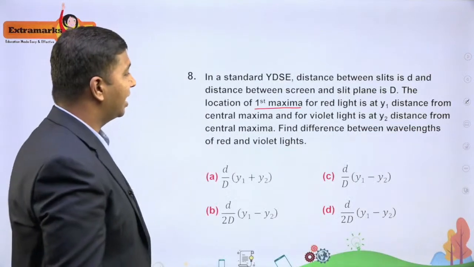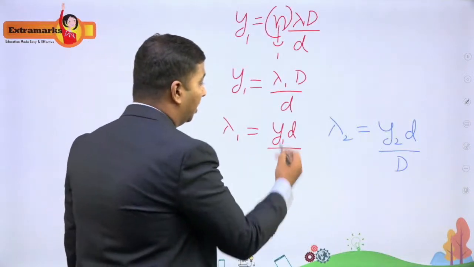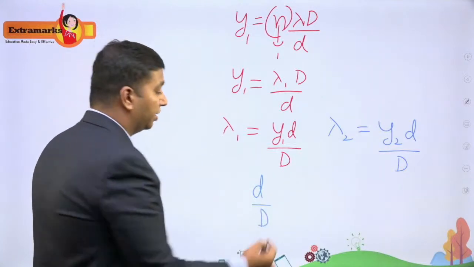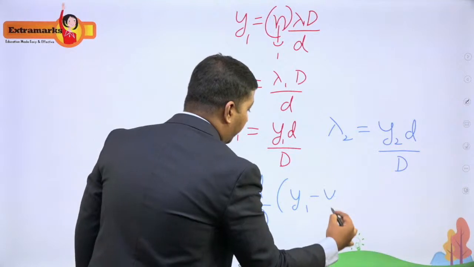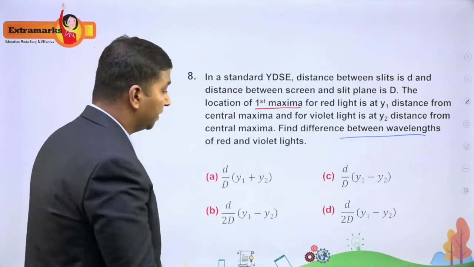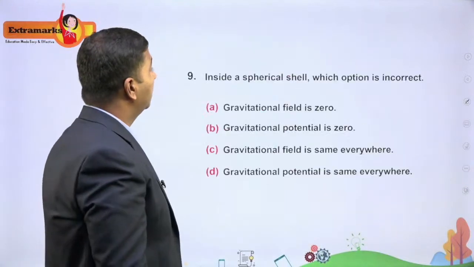Now they're asking you the difference between the wavelengths. So just subtract them. If you subtract them, you are going to get small d divided by capital D outside, then you have y1 minus y2, that's all. So this is the answer. The correct answer is option C. Let us go to the next one.